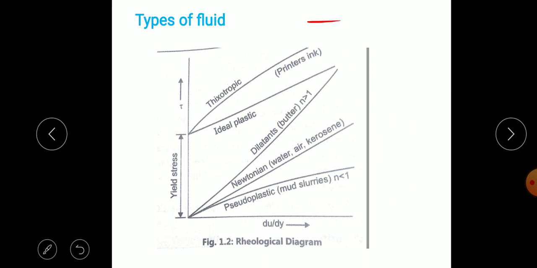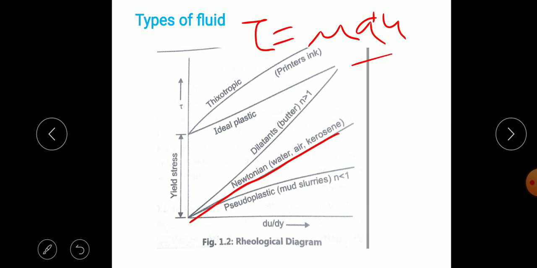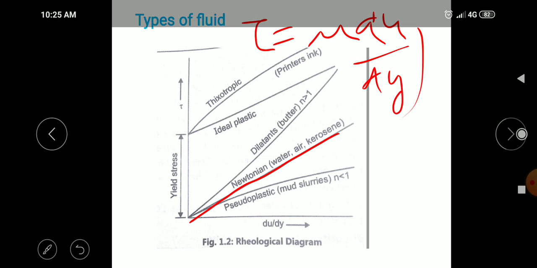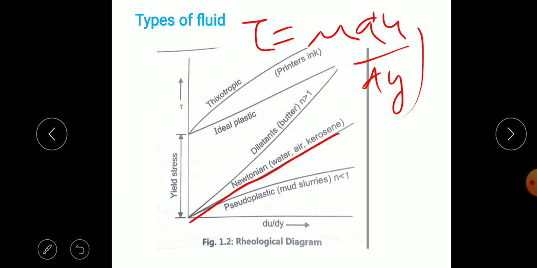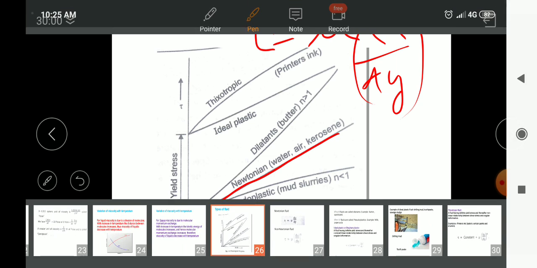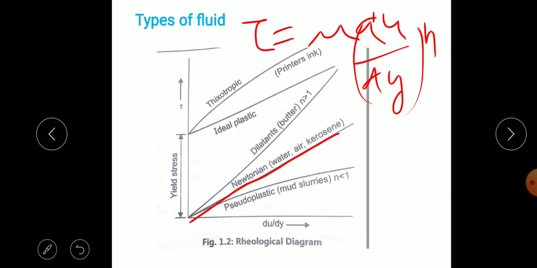Then Newtonian fluid, Newtonian fluid means having the relation tau is equal to mu du by dy. So there is a linear relation between the shear stress and the deformation. Next we have considered non-Newtonian fluid, where tau is equal to mu du by dy raised to n.